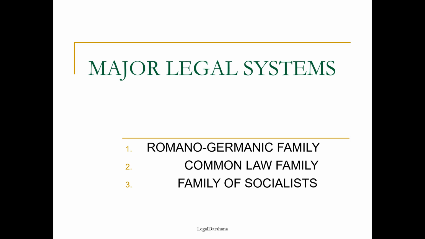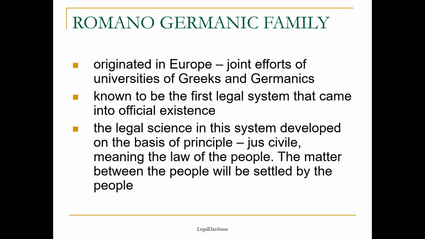There are three major legal systems. Romano-Germanic family, known to be oldest. Then came the common law family, and the third one is family of socialists. So moving on to Romano-Germanic family, it originated in Europe, and it was a joint effort of the jurists and legal scholars of Greek and Germanic universities. It was officially known to be the first legal system across the world.